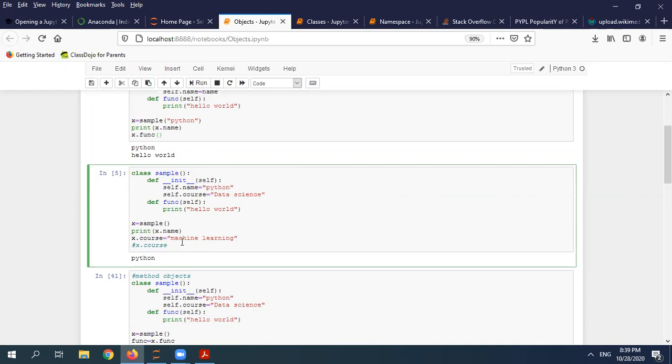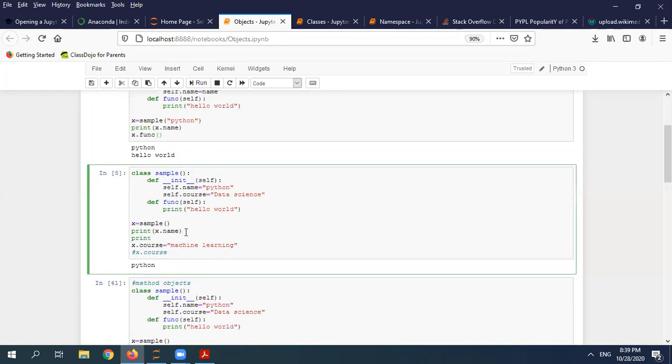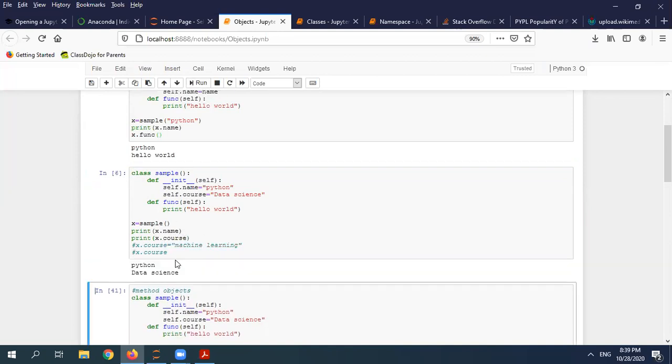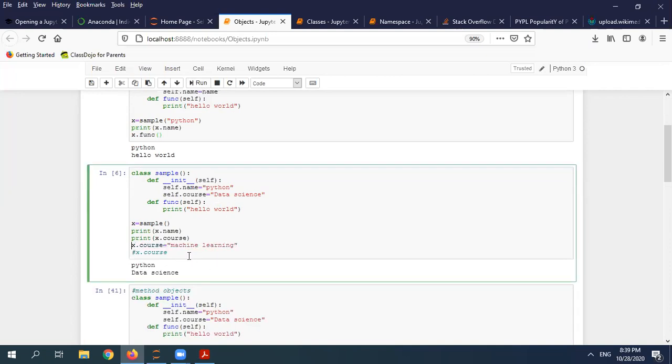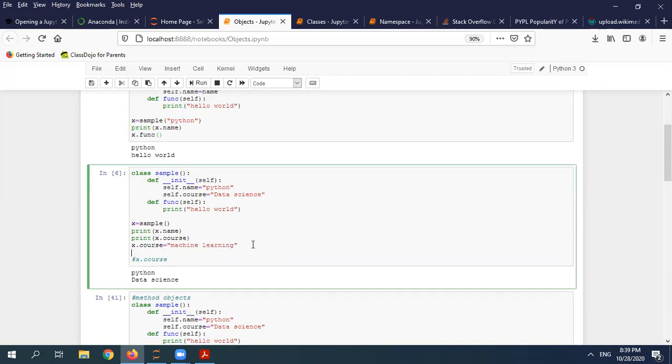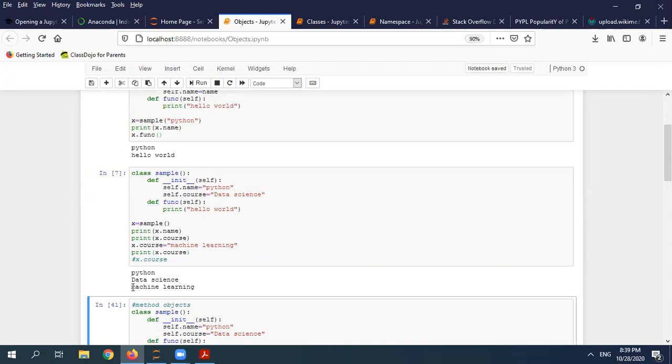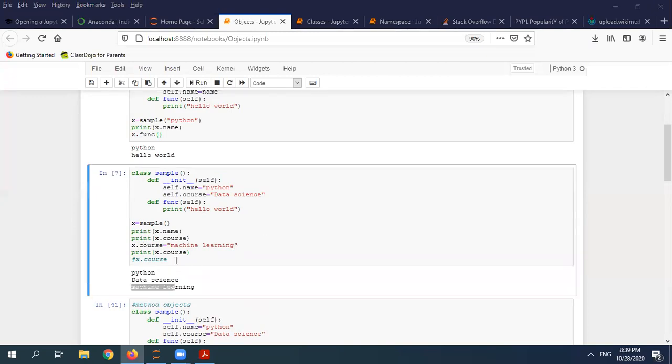I can do x.course and print x.course. It will print Python and data science by default. Suppose I want to change it, I can change it over here, and again print x.course. It will become machine learning here.